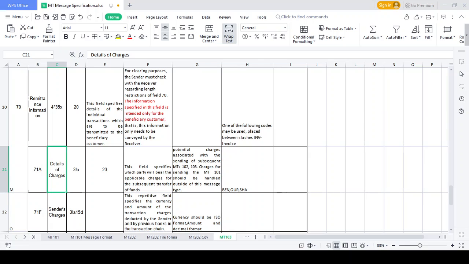Beneficiary bank side. What happened? The sender sends 1 lakh USD, and it moves to the receiver side, the beneficiary side. In case they have a charges account, they maintain a separate charges account.